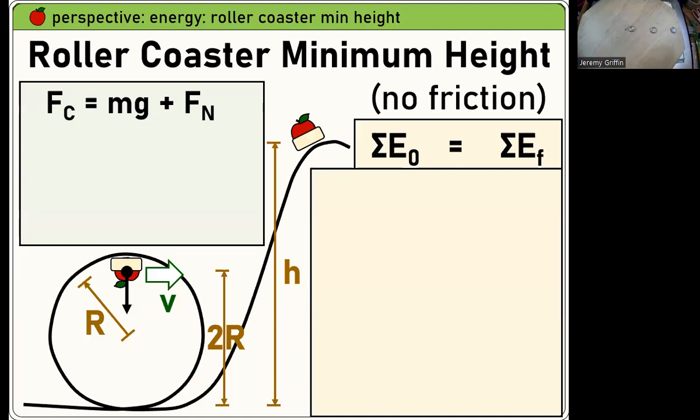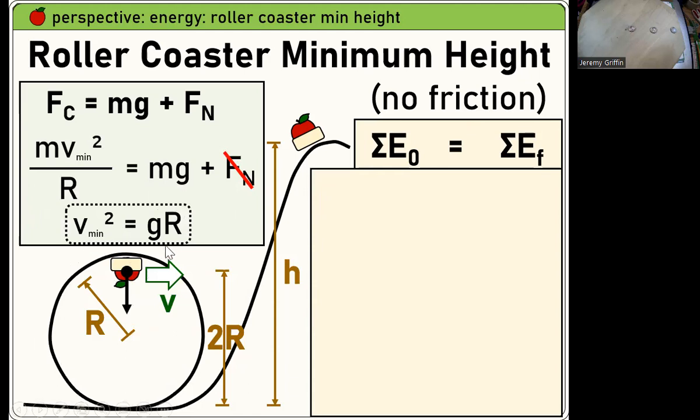This roller coaster, I promised you guys this one was coming up. So here it is again. What is the minimum height to guarantee that it gets around? Now we're going to assume no frictional losses, so this is like an edge case. I told you part of this involves figuring out there's an associated minimum speed at the top of the loop. If it runs out of juice, it's just going to fall off the track. That's something we saw earlier. You remember v was the square root of gr, like for a cup of water in a vertical loop. So we got that.